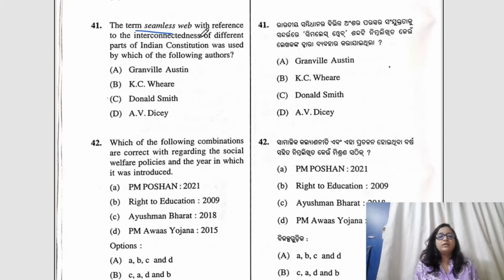Question number 41. The term seamless web, with reference to the interconnectedness of different parts of the Indian Constitution, was used by which of the following authors? The correct answer would be A, Granville Austin.